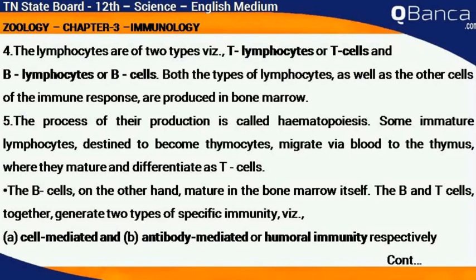Some immature lymphocytes destined to become thymocytes migrate via blood to the thymus where they mature and differentiate as T cells. The B cells, on the other hand, mature in the bone marrow itself. The B and T cells together generate two types of specific immunity, cell-mediated and antibody-mediated or humoral immunity respectively.